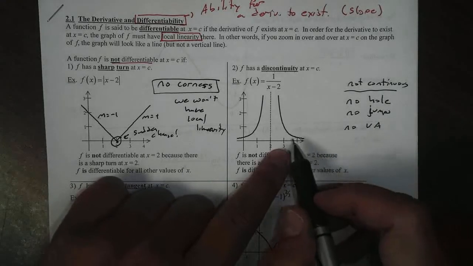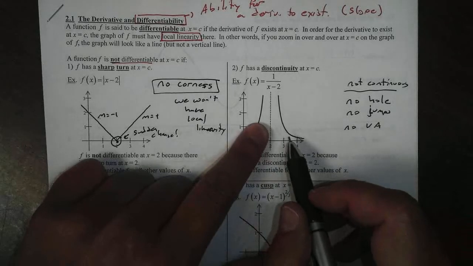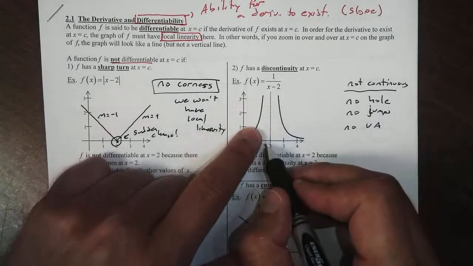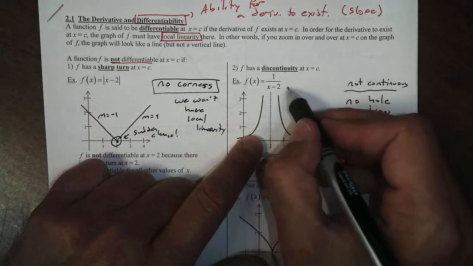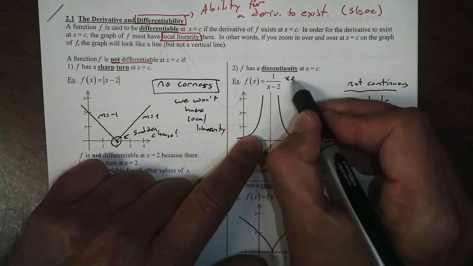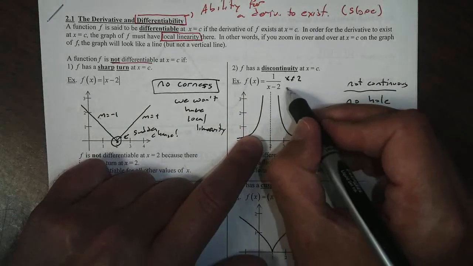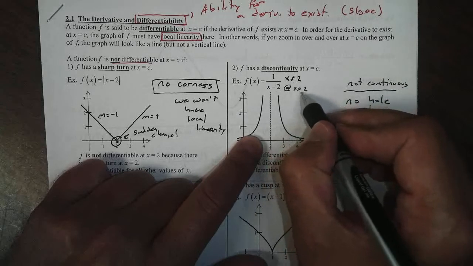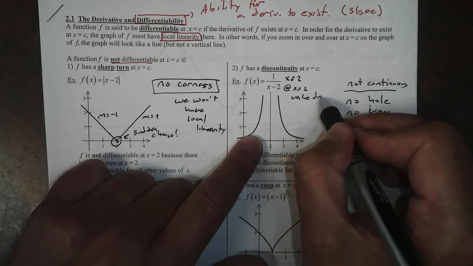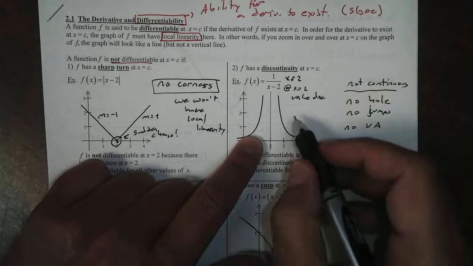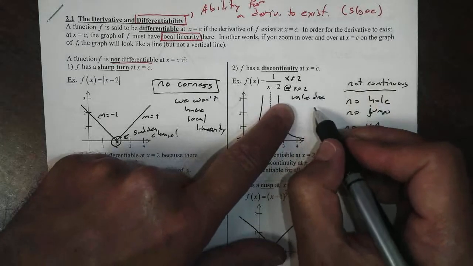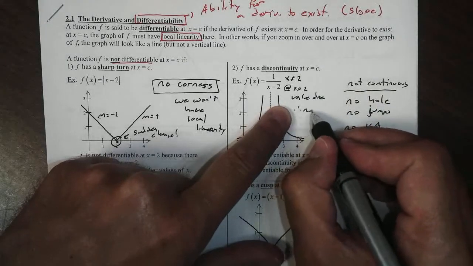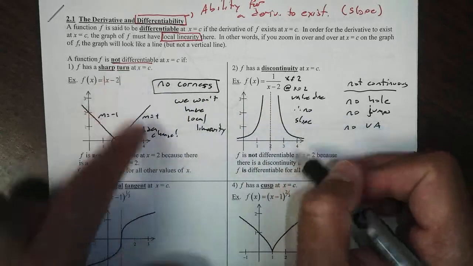If we look at this graph right here, at x equals 2, we have a vertical asymptote. X cannot equal 2. In other words, at x equals 2, the value does not exist. If the value doesn't exist, you can't find the slope there. Therefore, no slope, and we say not differentiable.